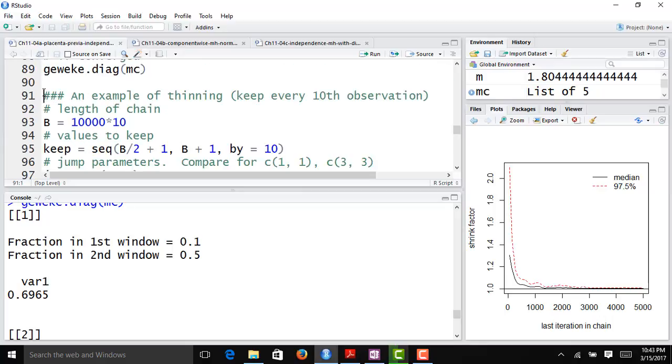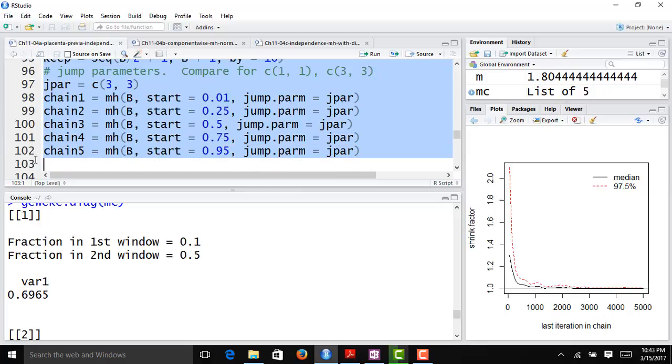However, if we change our jump distribution somewhat, we can in fact get different results. So essentially I'm going to run the same algorithm.